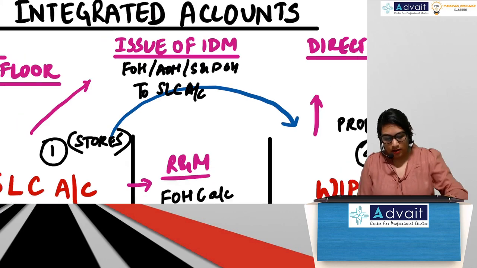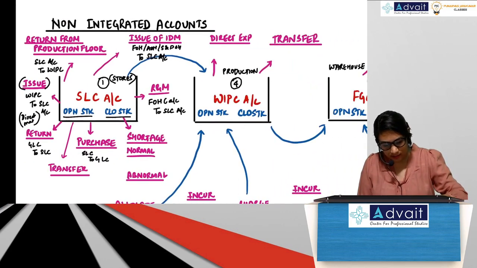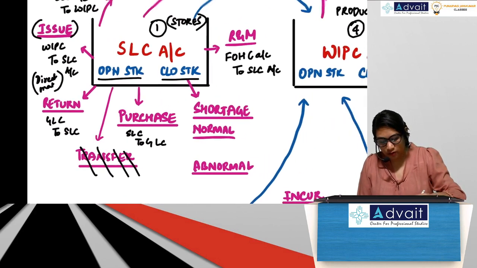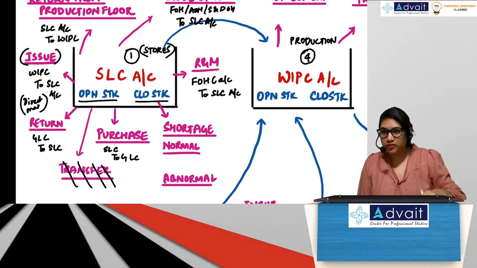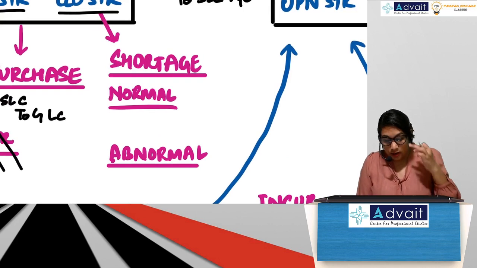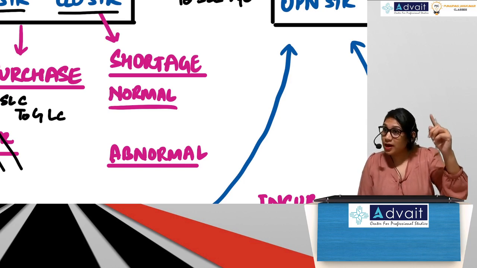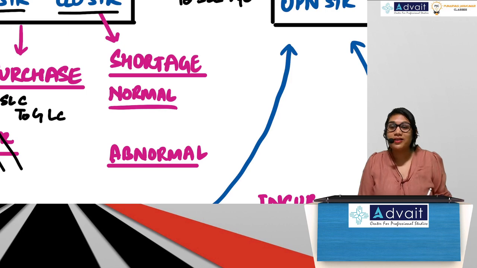Okay. Now let's test y'all. Guys, remove this transfer. Transfer we've already considered. Just remove it. Okay. Shortage. Yesterday we had done, no? Shortage material chapter. Remember that last sum we had done.